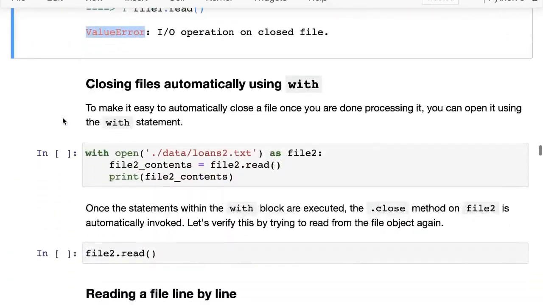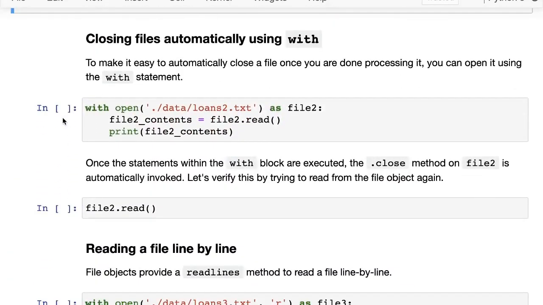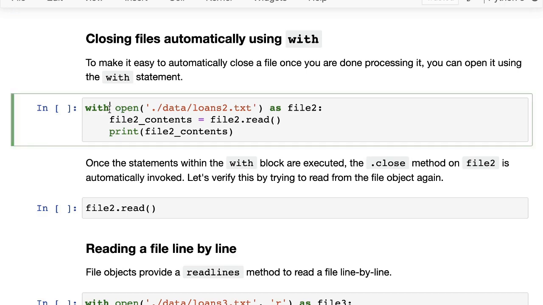But before we do that, whenever we open a file, we always need to close it as well. So Python has some special syntax for it, called a with statement. This with statement is used for a lot of things, but one most common use case is with open. So you say with open, and then the open statement, and you can also have a mode here. By default, the mode is read mode, and then you say as file, or whatever variable name you want to give to the file object.